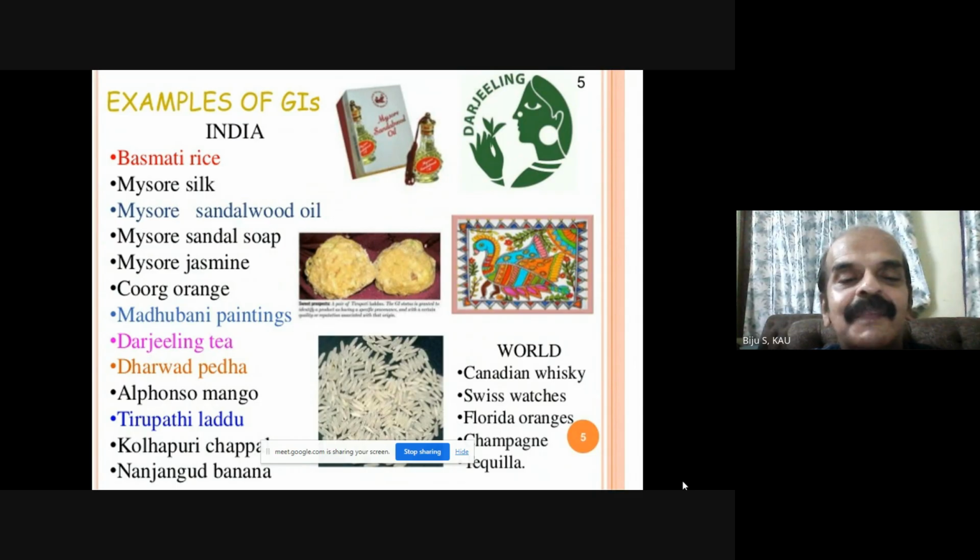Dharwad pedha, the Alphonso mango, king of fruits, Tirupati laddu, Kota Puri chapati, Jammu banana. That's how the list is being formulated. This is a small list which we use personally in India, but compared to other countries, it is such an enormous thing.